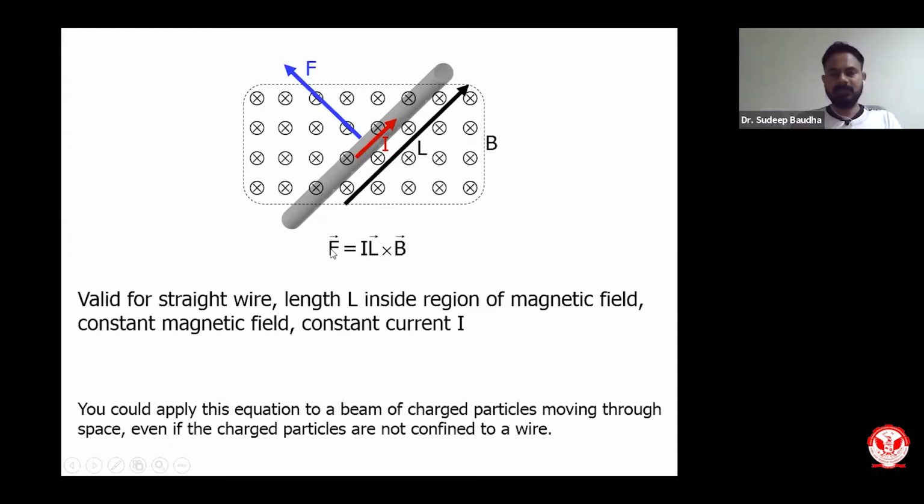So force will be I L cross B. Here the angle will be 90 degrees, so sine 90 is 1. This will be the highest force felt when this condition prevails in a system. So if I take a single wire and keep it perpendicular to the magnetic field, then in this condition we will have the maximum amount of magnetic force felt by that object.